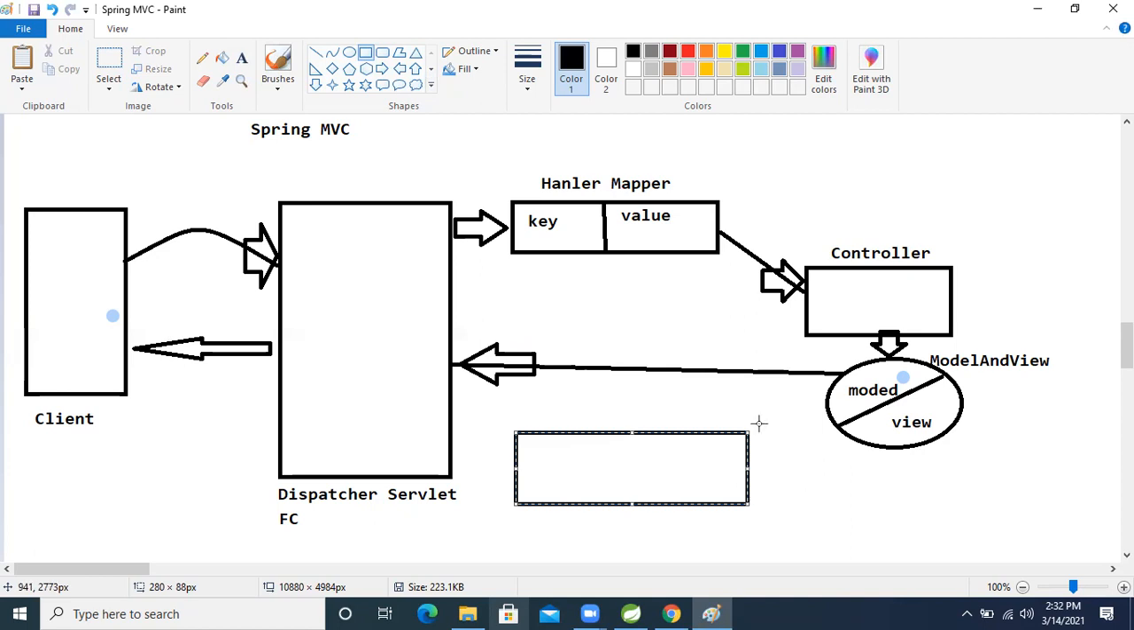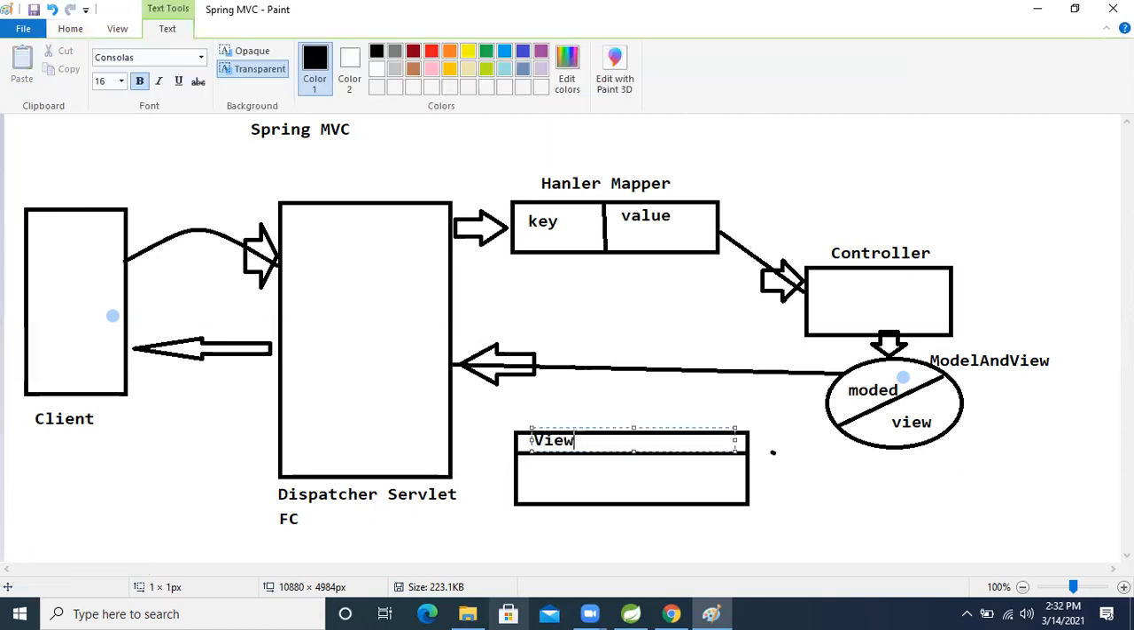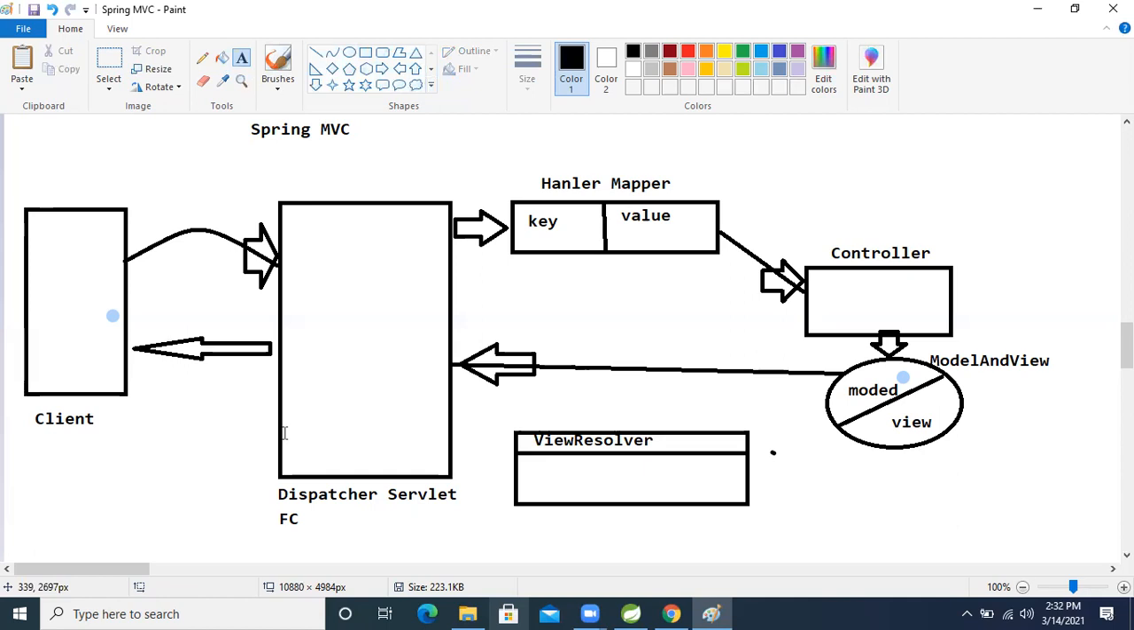Now inside that view resolver, I will tell you each and everything, don't worry about that. So now, the view resolver object, here this is the view resolver. Inside that view resolver it will specify things.